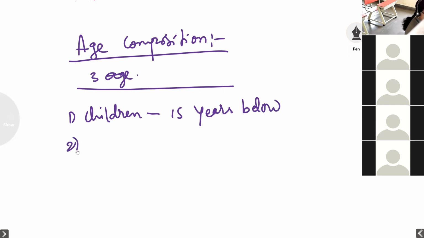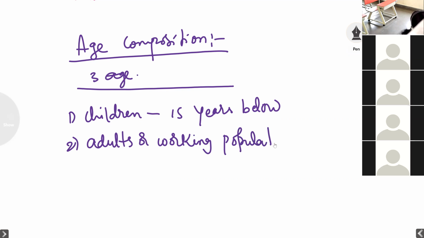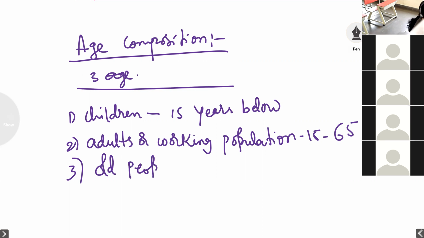The second one is adults, the working population. These people are between 15 and 65 years old. And the next category we have is old people. These people are 65 and above.